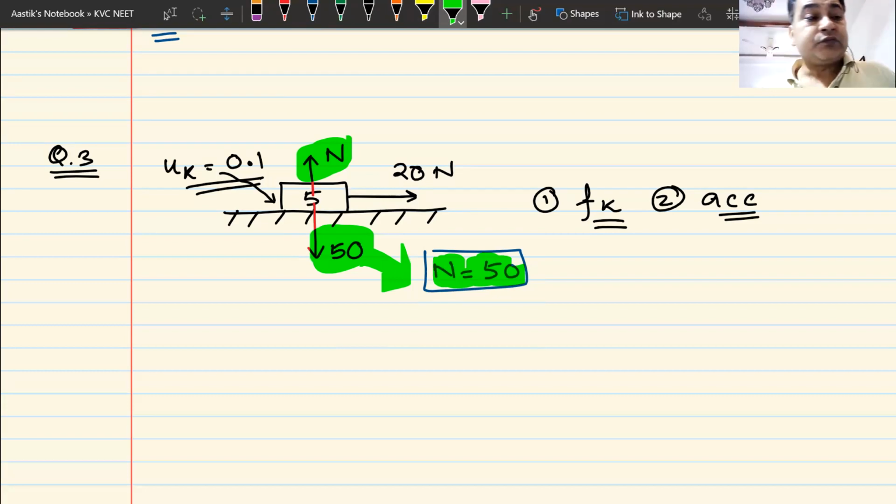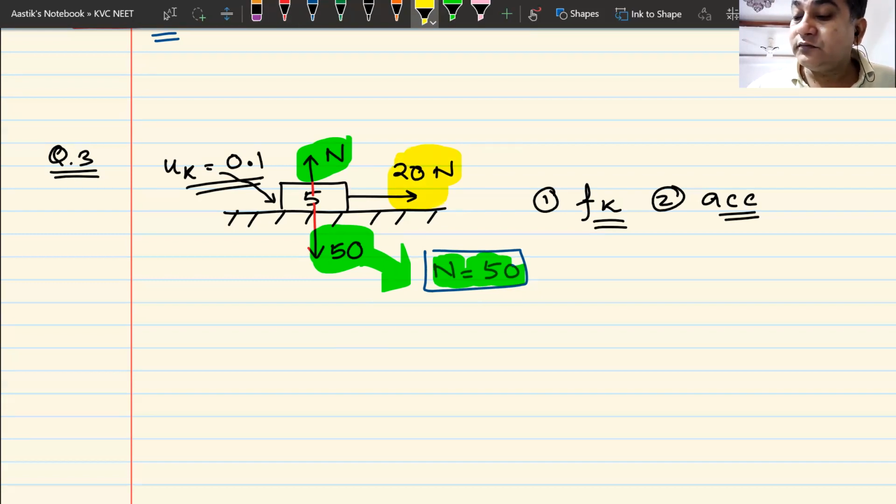Now, here the motion is not given to you. How is the block moving? It is not given to you. How do you find out in what direction the block is moving? It is simple. The only force that is trying to move the block is 20 newtons. Yes or no? Friction cannot move the block on its own, right? The force of 20 newtons is trying to move the block, so the only direction in which this block can move is the forward direction.